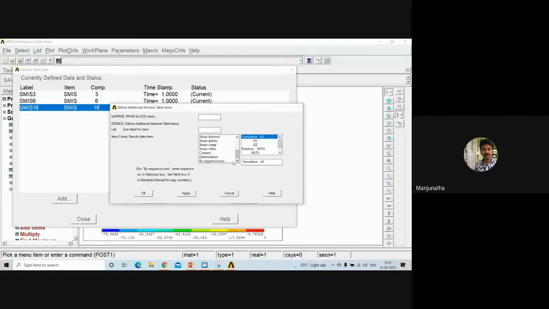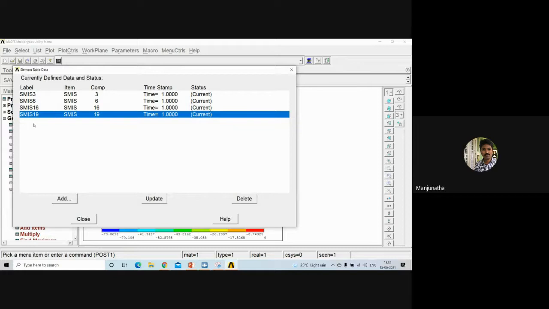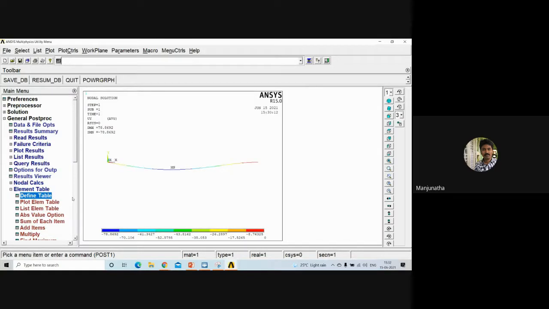Select again by sequence, click on SMISC, enter the code as 19. Click OK. These 4 are very important here, and from these we can trace the shear force and bending moment diagram. Let's see how the shear force and bending moment diagram looks.